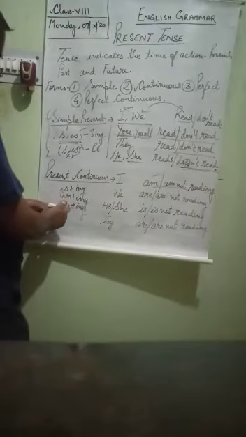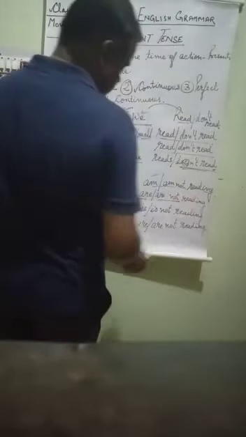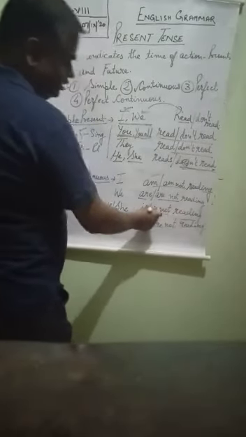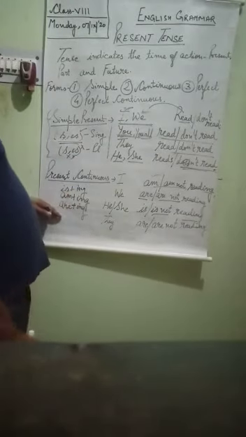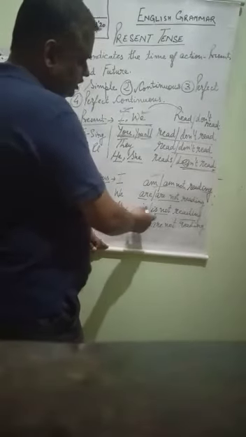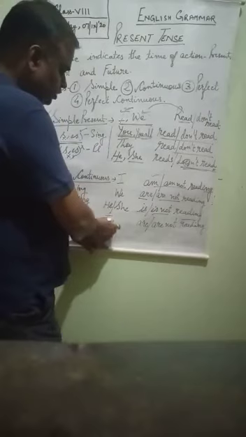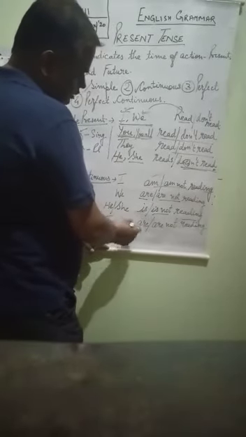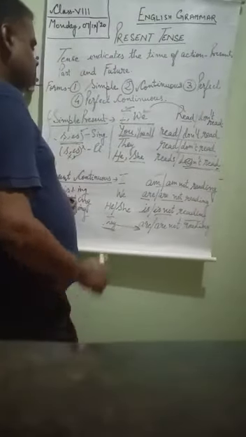We, I have told you, are plus ing. So we are reading or we are not reading. He or she is reading or is not reading. So is plus ing, am plus ing and are plus ing. This is used in present continuous. He or she is reading or he or she is not reading. They is plural, so with plural we will use are. So they are reading or they are not reading. So this is the present continuous tense.